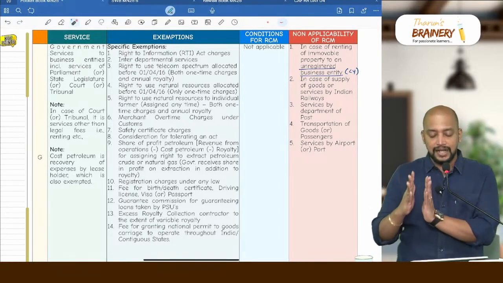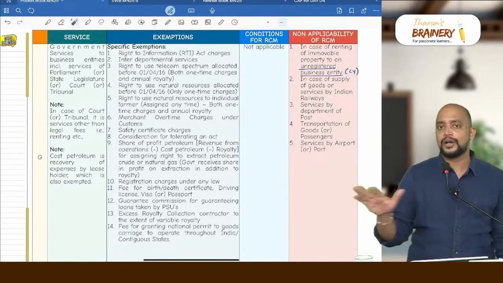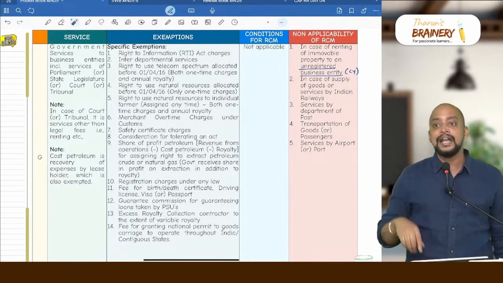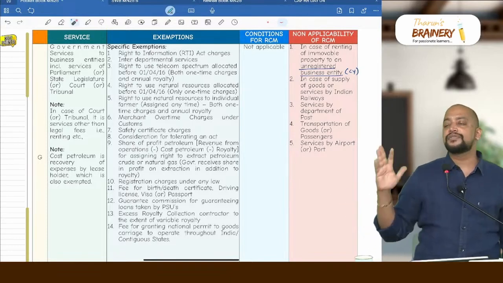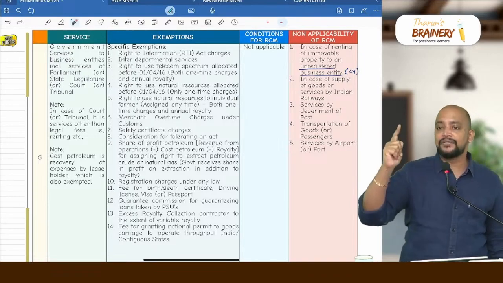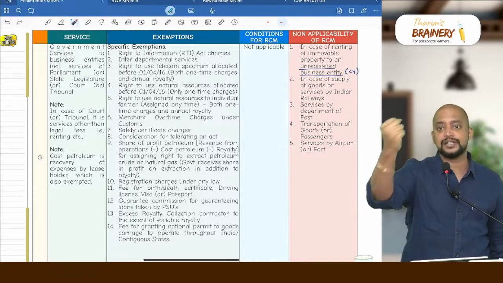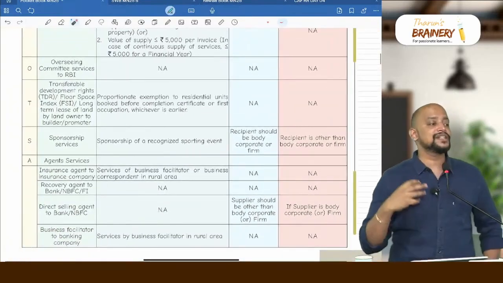So these services are covered here under government services. Do we have any condition for RCM? No condition for RCM, only the exemptions. And there are 5 situations where RCM will not be applicable. That is renting of immobile property to unregistered business entity, Department of Post, railways, transportation of goods or passengers, and airport or port services. Then next we have O for overseeing committee.